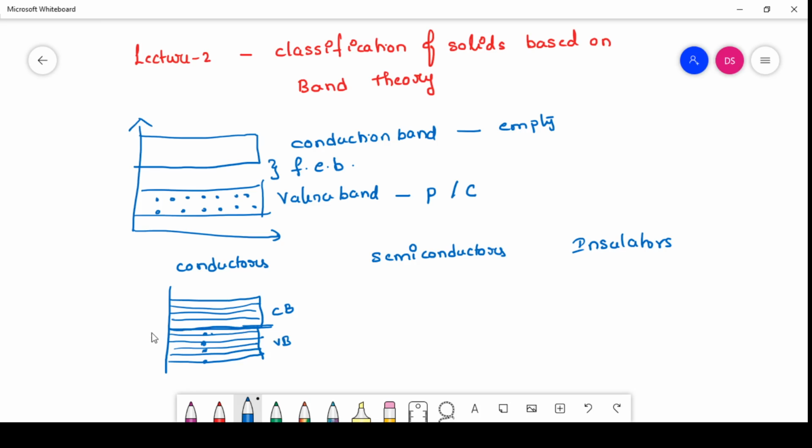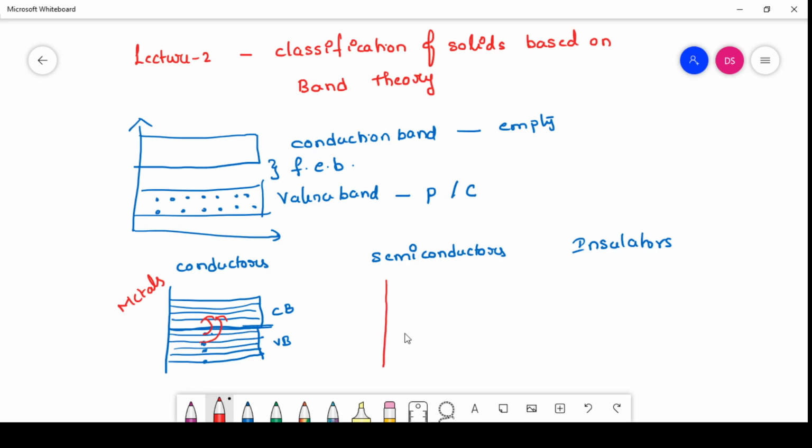That means even at the room temperature, if you can give some energy, these electrons jump into the empty band, conduction band, and the conduction process starts. And most of the metals are considered as good conductors of electricity or heat, because even a little amount of energy is enough to start the conducting process in the conductors.